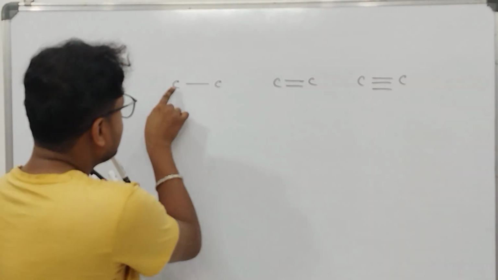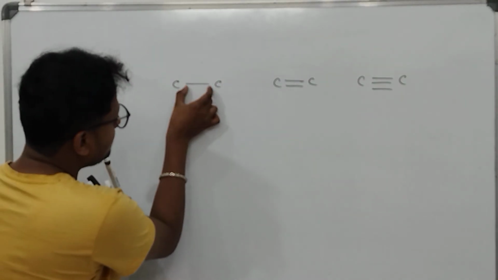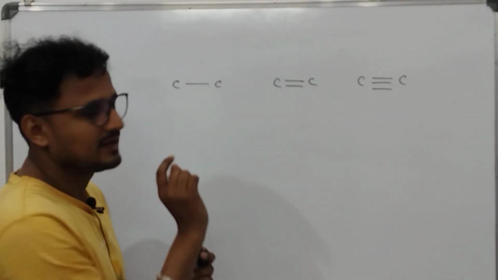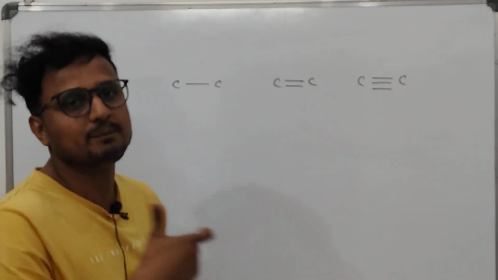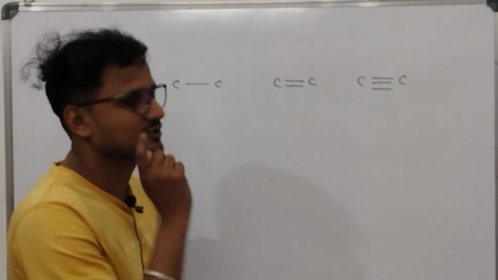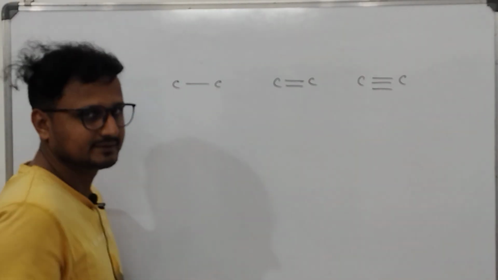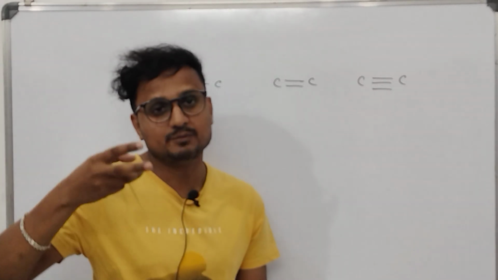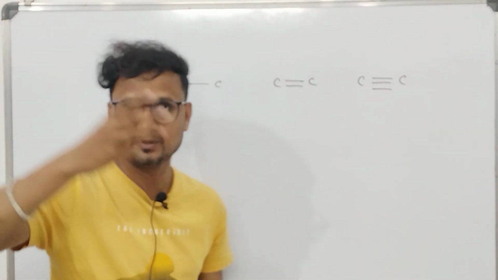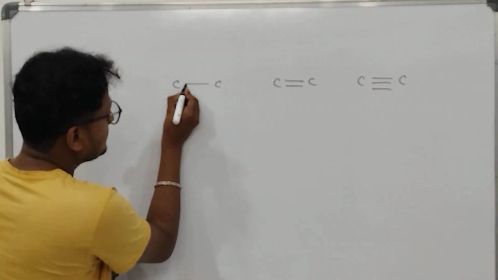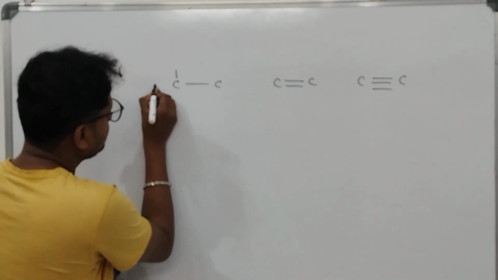Okay, carbon can easily satisfy its valency with hydrogen. Now here, if between two carbons one single bond is given, we have to calculate the number of bonds of the carbon. So here carbon has one bond. Now we have to calculate 4 bonds. So one is there, 2, 3, 4.